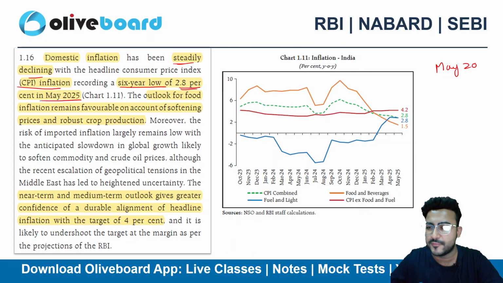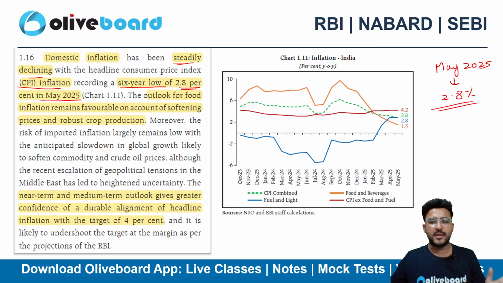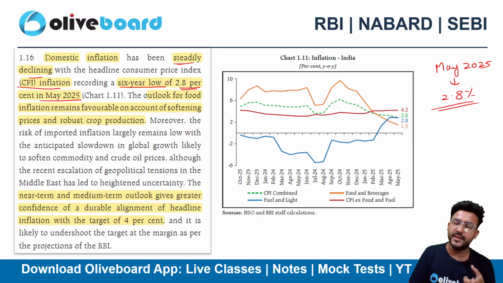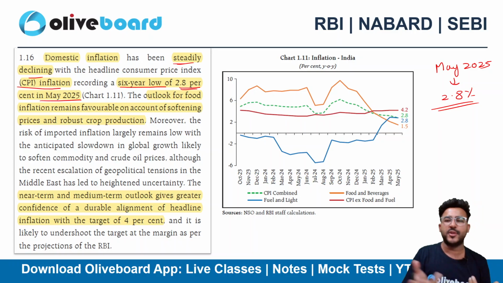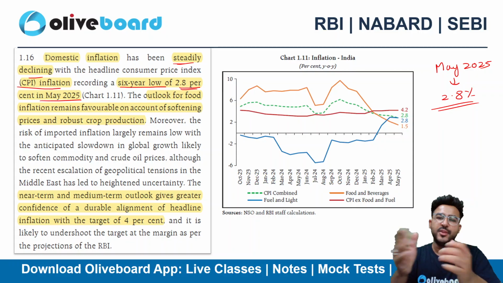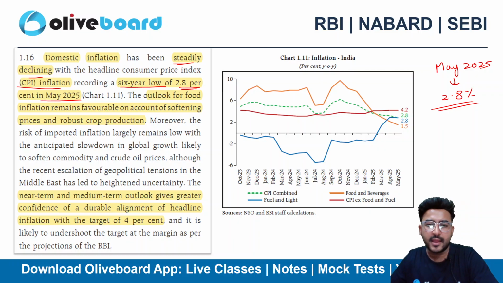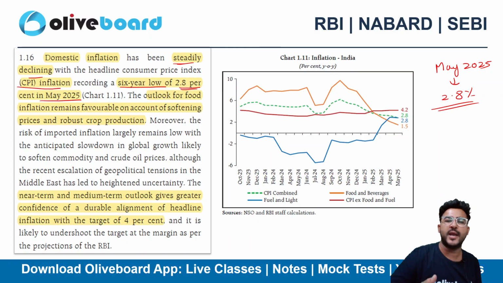So in May 2025, 2.8% was our CPI, right? So the report is nothing but a compilation of all the finance current affairs. If you compile all the finance current affairs related to the Indian economy and global market, it's nothing but a report, right? A report is nothing but a study of different scenarios in the global market as well as the domestic market, right? So if you have a good command of the finance current affairs and the entire economy-related news, you can definitely study the report easily. It will act as a revision for you guys, not a new thing.